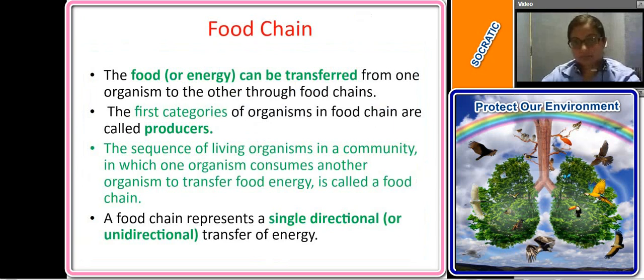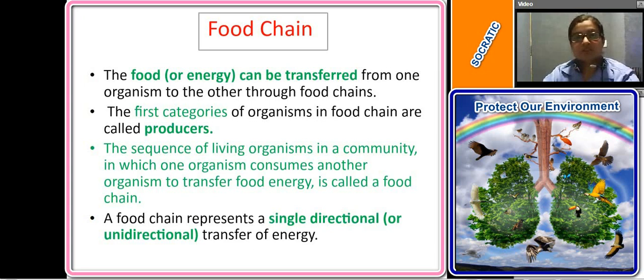Then we come to another important term called the food chain. What do we exactly mean by a food chain? Can anyone tell me? Anyone? Any idea? So please write it down in your notebooks.